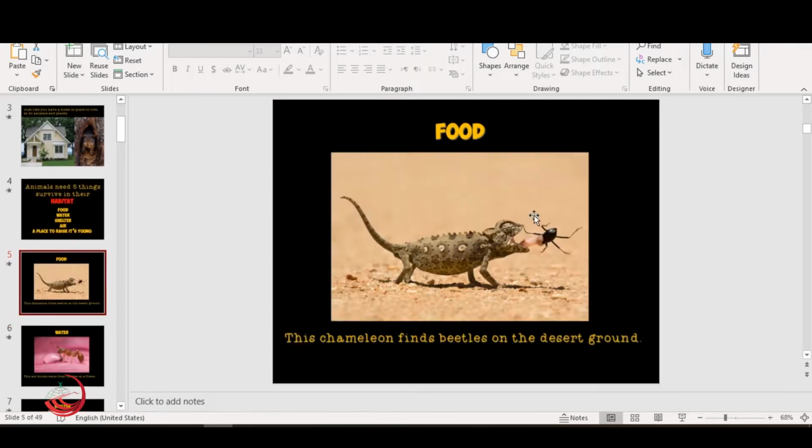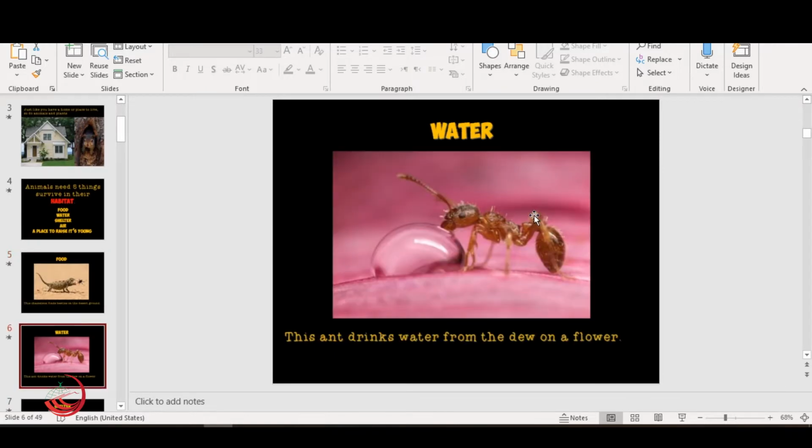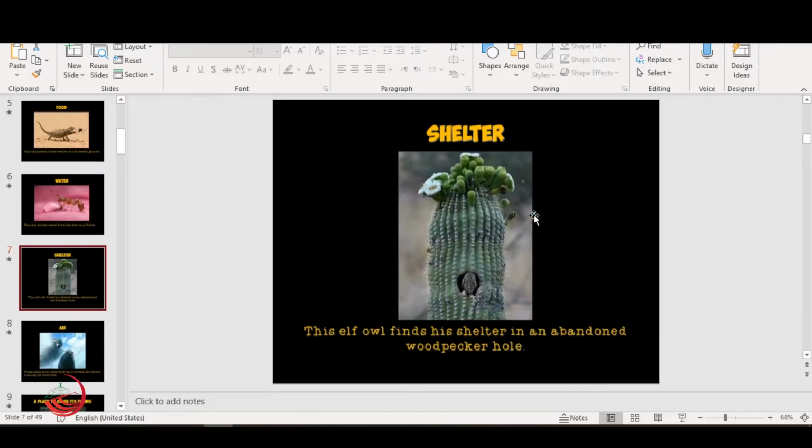Now, let's see. Food. Can any animal or plant live without food? Water. Look at this cutie ant. She or it drinks a little bit of water. Now, a shelter. What is the shelter? A place where the animal lives. Look at this cutie owl. It's living in a cactus plant.